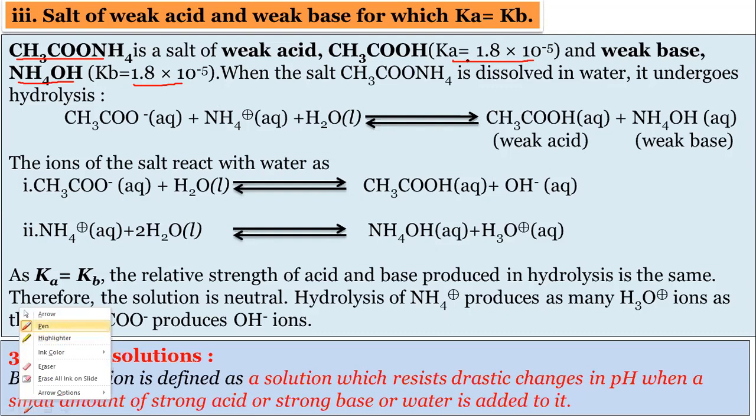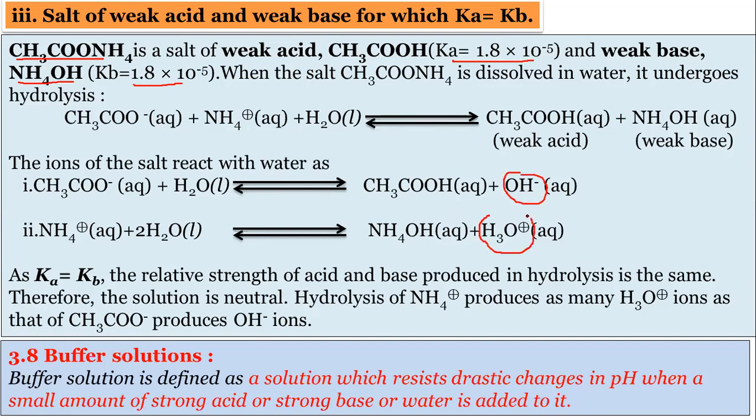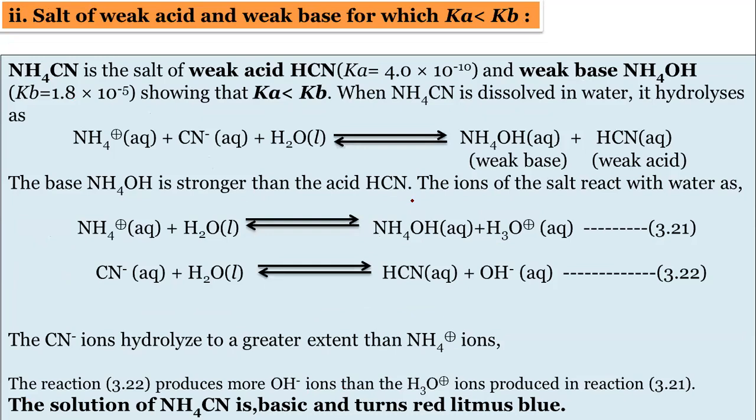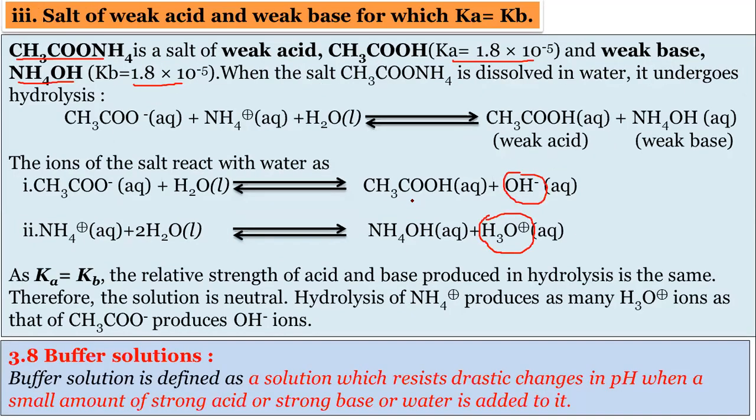See, the Ka value and Kb value are the same here, so the solution becomes neutral. It means in this example, the amount of OH minus prepared and the amount of H3O plus ions prepared are exactly the same. Otherwise, the other explanation is as in the previous one.